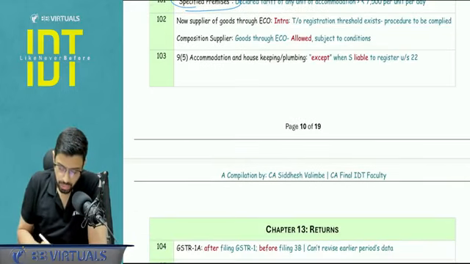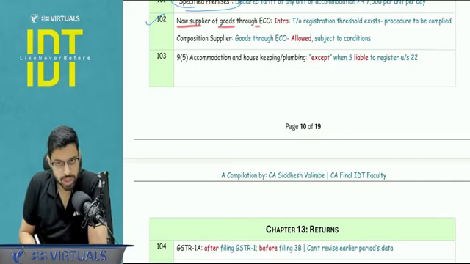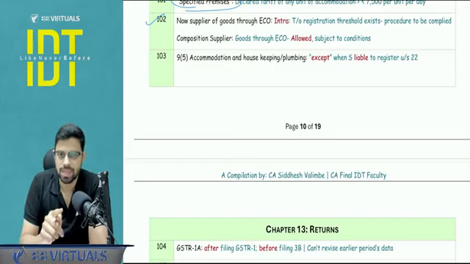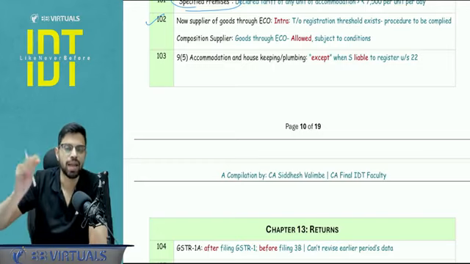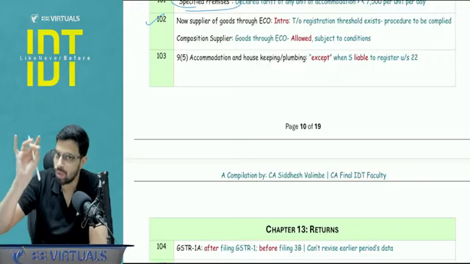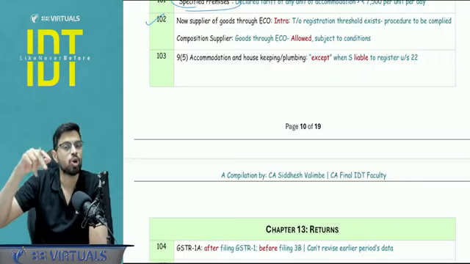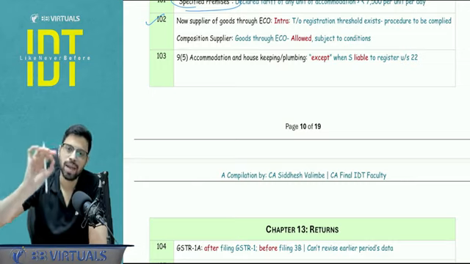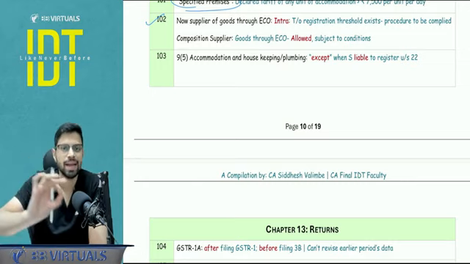Okay. Now, with respect to the registration requirements, if there is a supplier of goods through ECO, if he is making interstate supply, then mandatory registration. If he is making intrastate supply, there are certain conditions to be complied with, like for example, interstate supply is not allowed, validation of PAN is required, enrollment number needs to be obtained, he should not be operating from more than one state. If all those conditions are complied with, then he will be getting his registration threshold and mandatory registration section 24 will not apply.